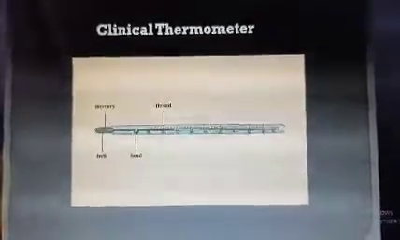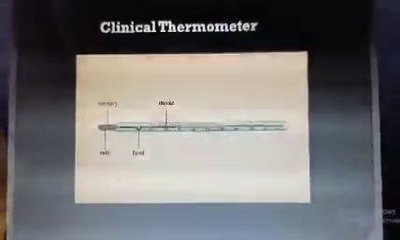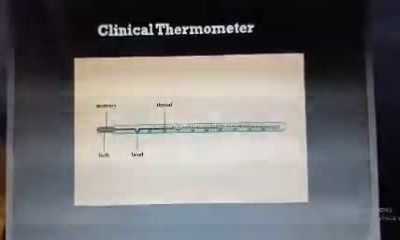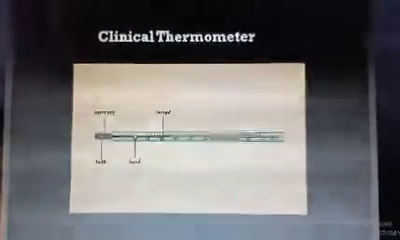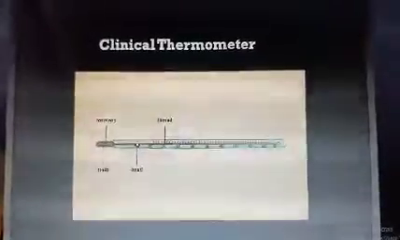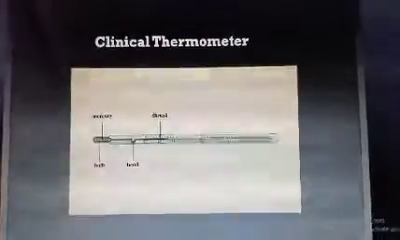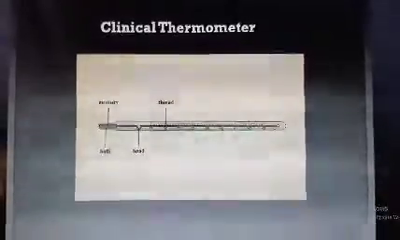So up to this point, we have discussed the clinical thermometer, the laboratory thermometer, and hot and cold objects in this video. In the next part of the video, we will be discussing the conduction of heat. That's all. I hope this will help you understand the measurement of temperature by the clinical thermometer and the laboratory thermometer.